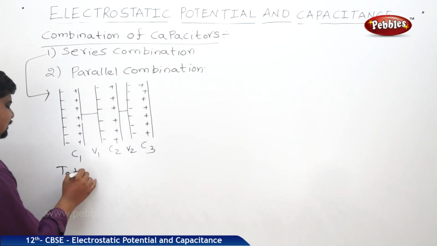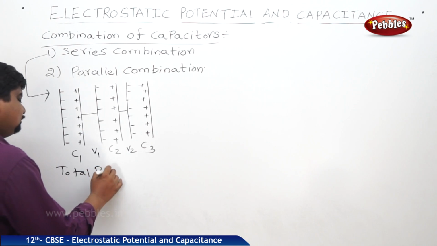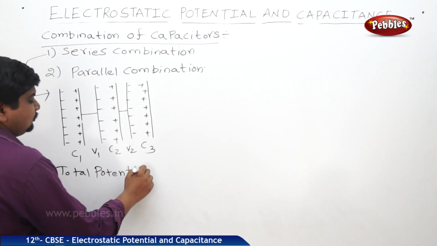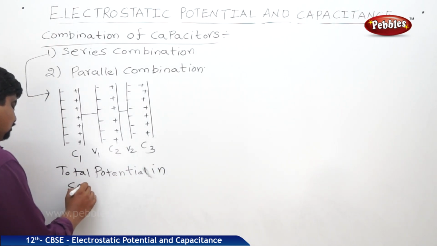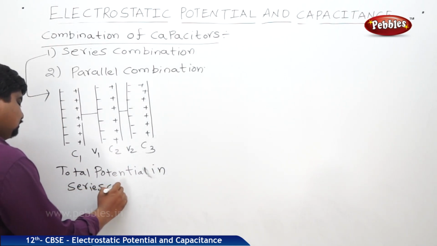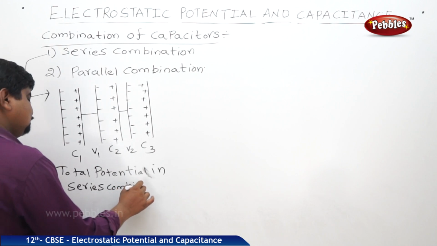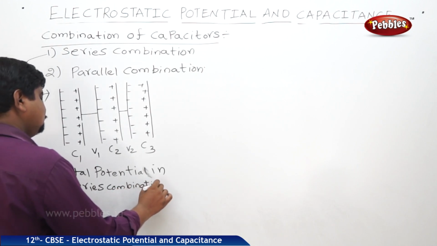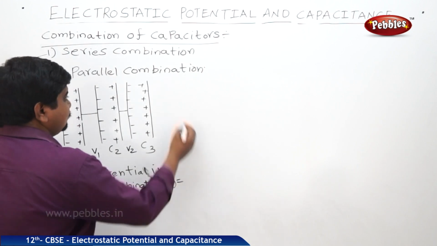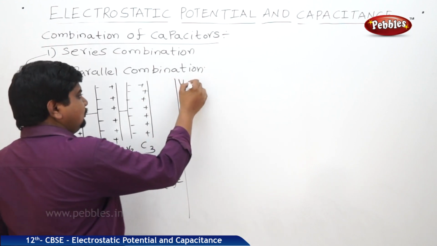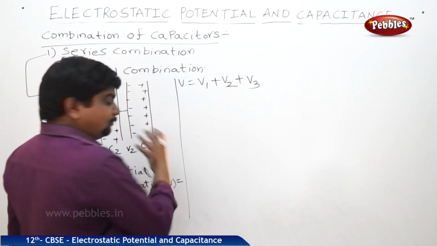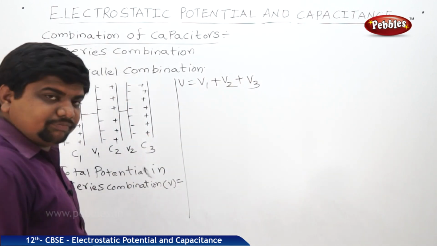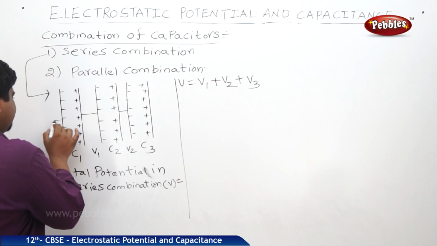Total potential in series combination, V is equal to V1 plus V2 plus V3. Here we have connected 3, so no problem. Connected to the terminals of the battery.